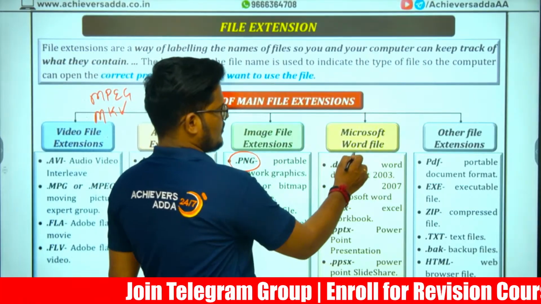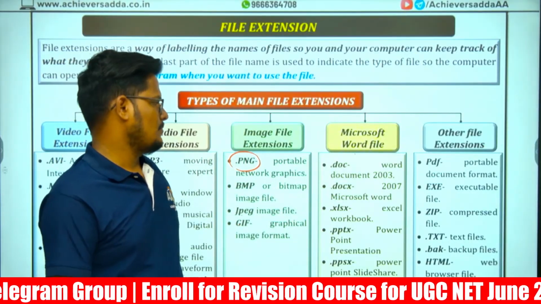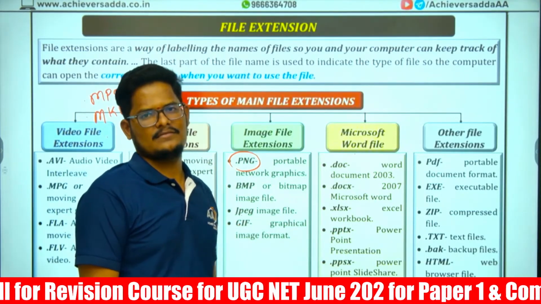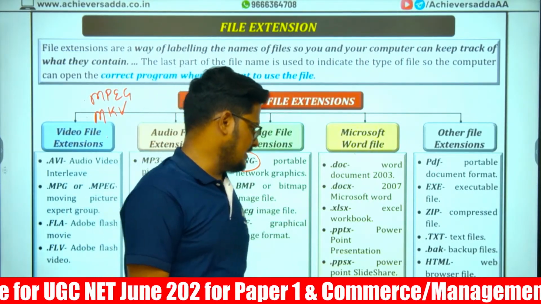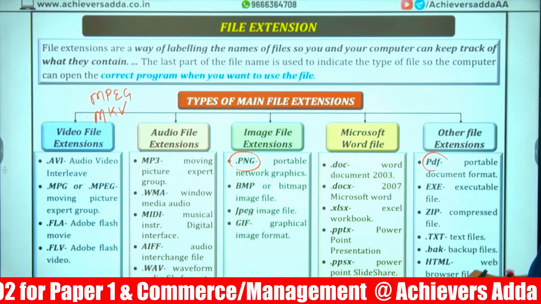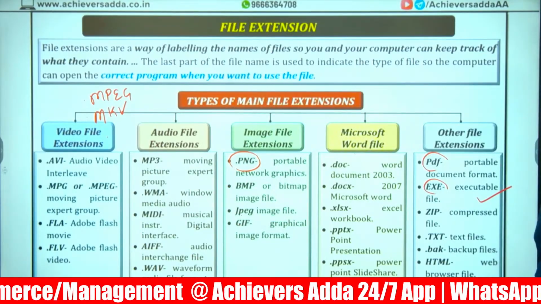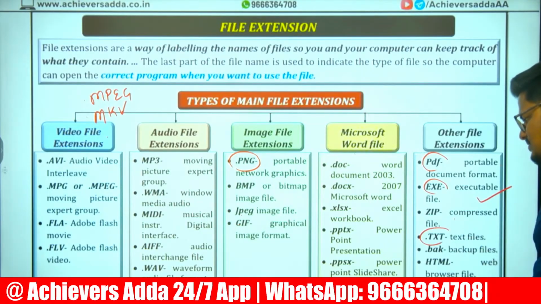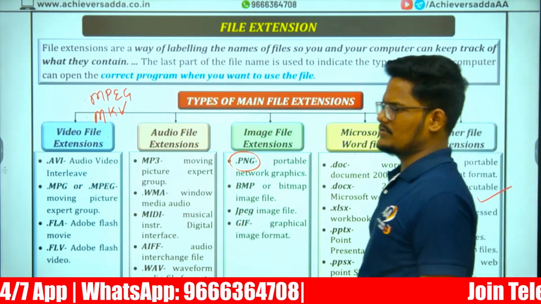Next, Microsoft Word documents are .doc and .docx. The X means extension, the new version. .xls is Microsoft Excel, and .xlsx is updated Excel. PPTX is updated PowerPoint, and PPSX is the slideshow format. PDF is portable document format. .exe is the setup file when installing any software, called an executable file. ZIP is a compressed file format. .txt is text files. .bak is backup files. HTML is a web browser file format.